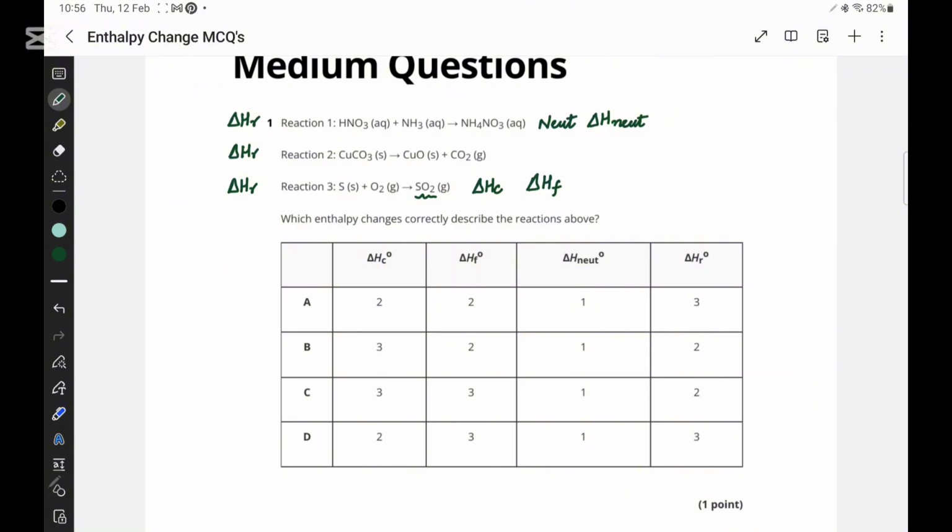Enthalpy of combustion is the third one. Enthalpy of formation is not 2, it is the third reaction. Enthalpy of neutralization is the first one. Enthalpy of reaction is 2 as well. So option C is going to be the right one.